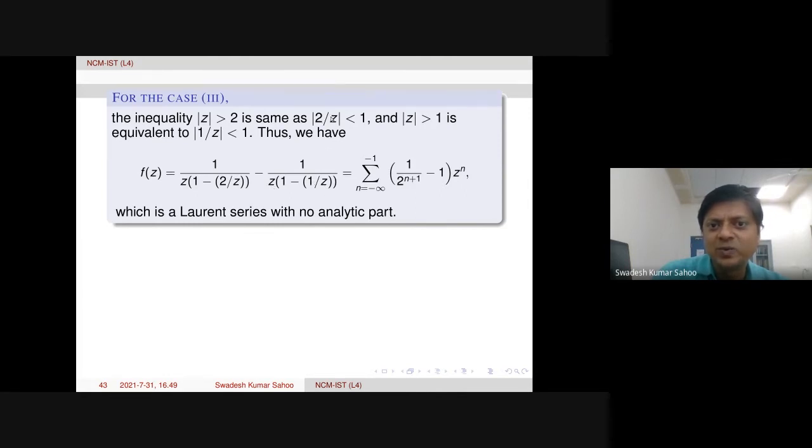So we need 2 by z, also 1 by z. So both are less than 1 in modulus. Therefore, we can apply geometric series expression to get this series. This is, you see, completely this has principal part, not the analytic part. It's actually outside of a disk.